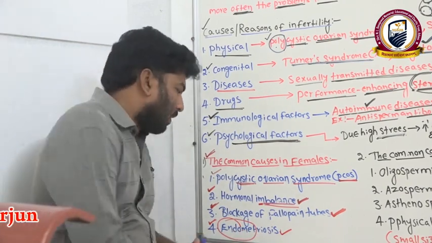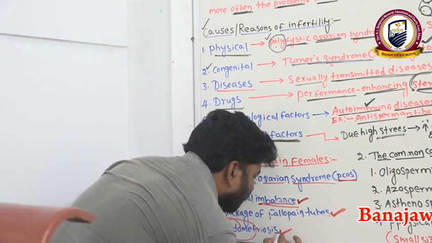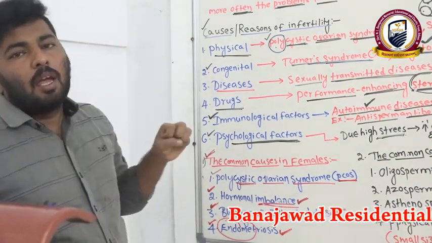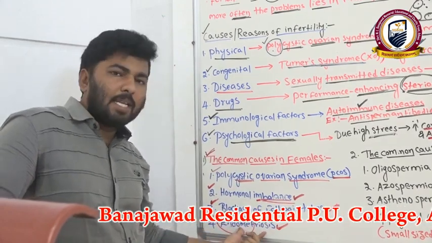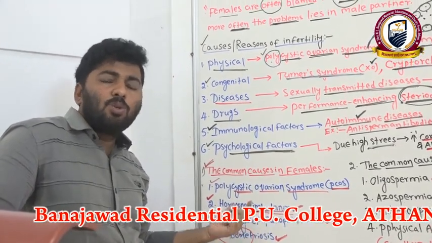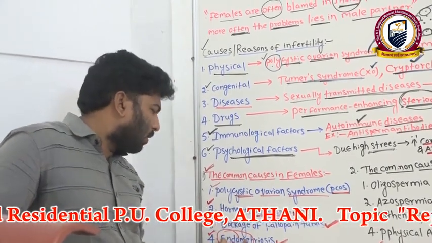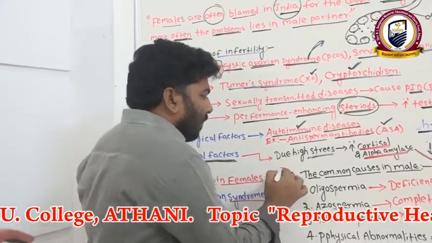Such a condition we consider as endometriosis. This is causing uterus problems. Because of this, the uterus is unable to attach the embryo. Or we can simply say the uterus is unsuitable for implantation due to endometriosis. Clear? Right. Now move to the males.